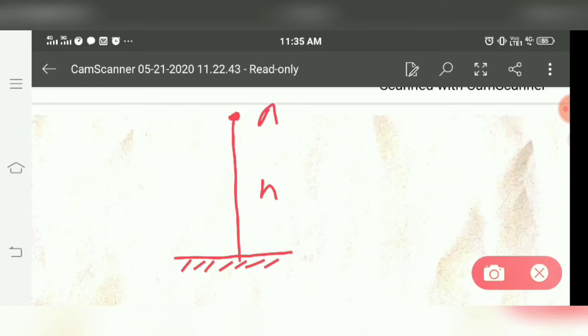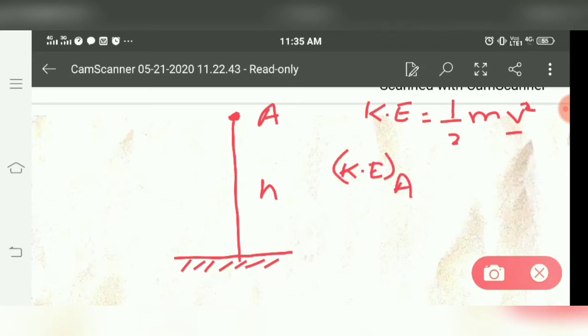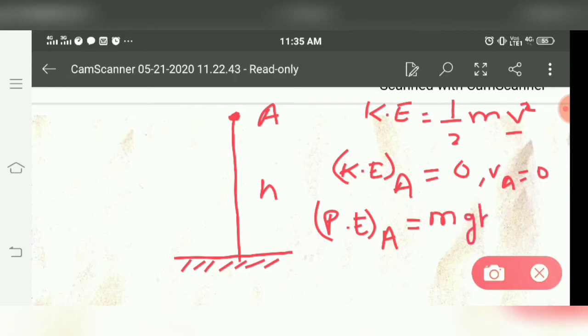So at point A, its kinetic energy formula is half mv square. As it is dropped from here, means from rest, velocity is 0 at A. So kinetic energy at point A is going to be 0. But potential energy at point A, which is also called gravitational potential energy, is not 0, that is equal to mgh, where m is the mass of this particle.